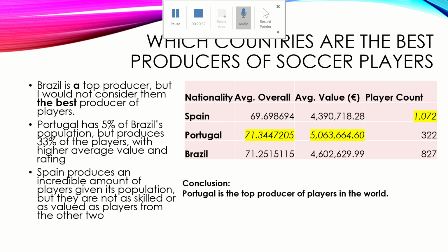But even with this data set, I would have expected Brazil to be number one and Spain to be number two. We can see that Spain is up there, especially in terms of the number of players they produce, but the average value is just not high enough to make them the top producer.